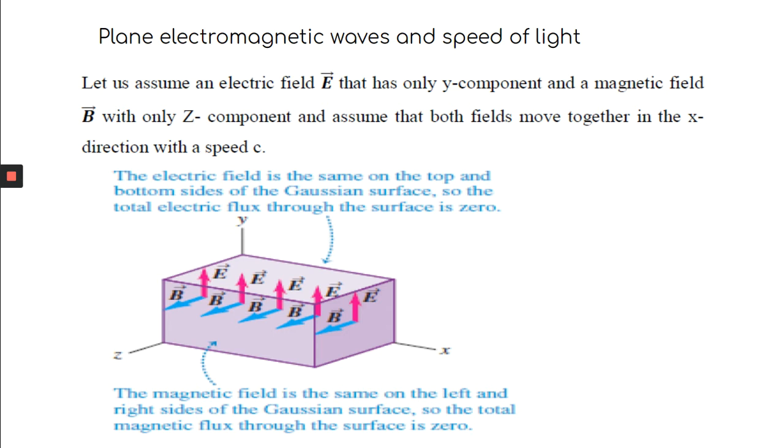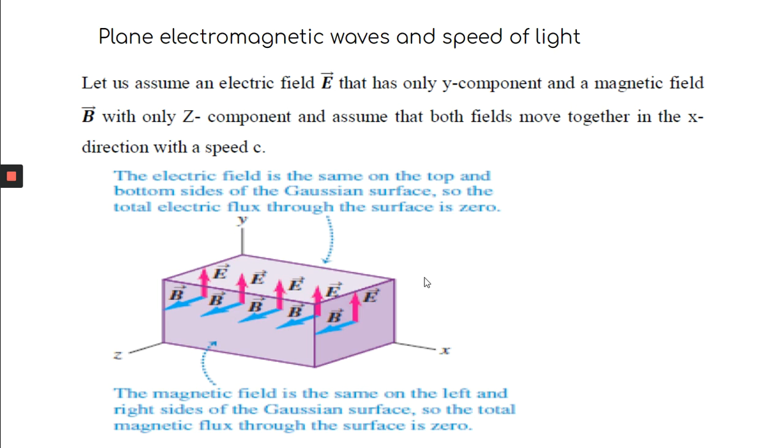So let us consider an electromagnetic wave, and you assume that the electric field E has only y component. As I have told you, in a plane wave, we'll consider that the electric field is confined to a particular direction. That means it has only y component, and a magnetic field B only with z component. So obviously, what is the direction of propagation of the wave? It is along x direction. We'll consider the vacuum, so it will propagate with a speed c.